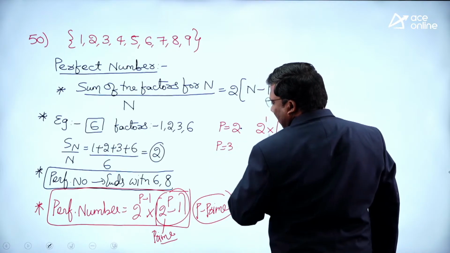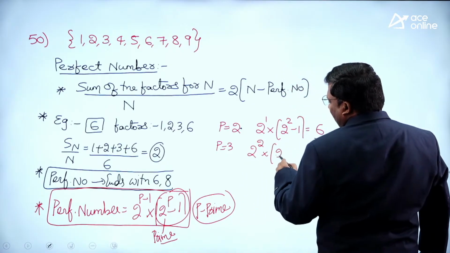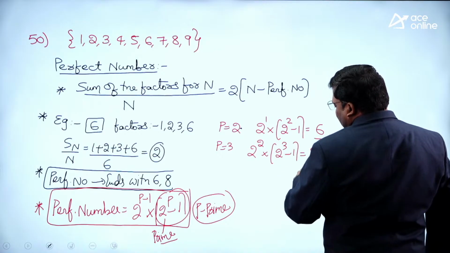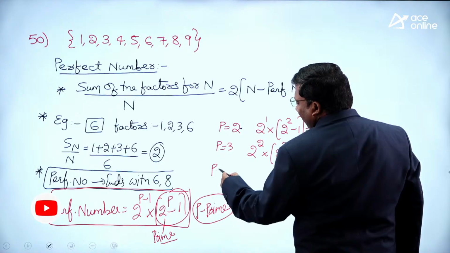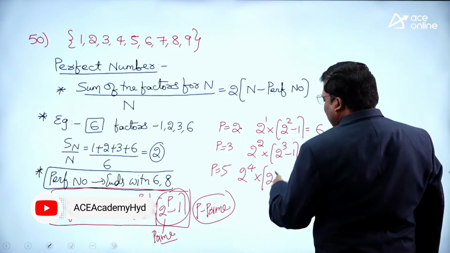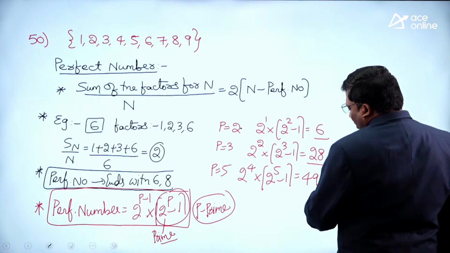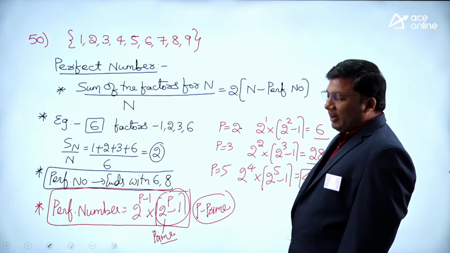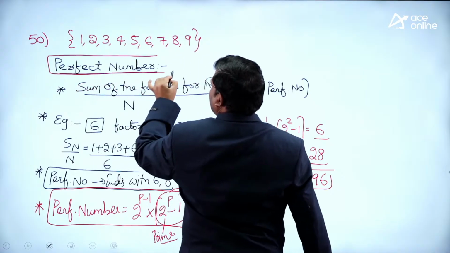If p is 3, this becomes 2 power 2 into 2 cubed minus 1: 8 minus 1, 7. 7 fours are 28. Another perfect number is 28. If I take p value 5, this becomes 2 power 4 into 2 power 5 minus 1: 32 minus 1, 31. 31 into 16 is 496. It is also another perfect number. If you know this concept, you can use it directly.